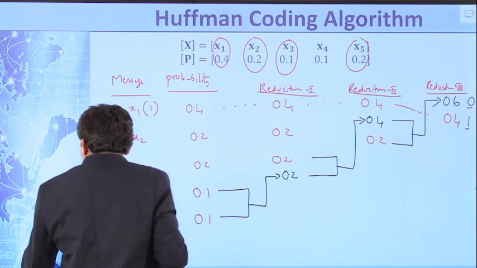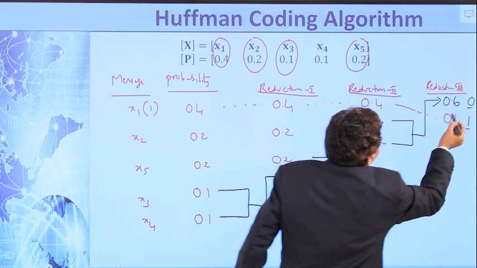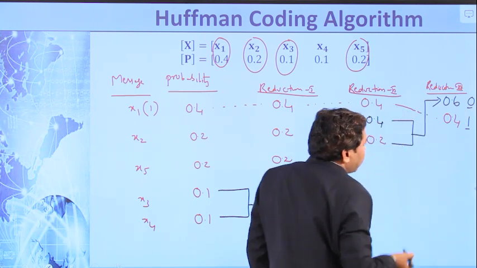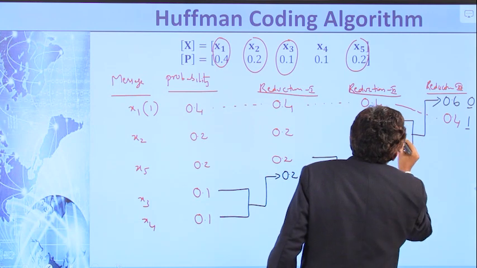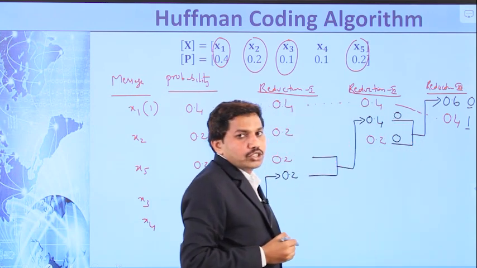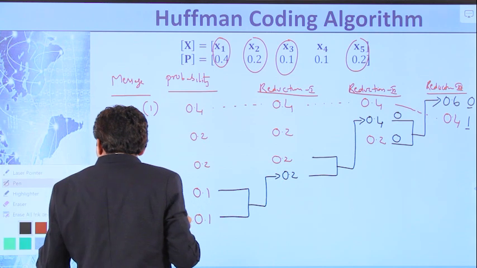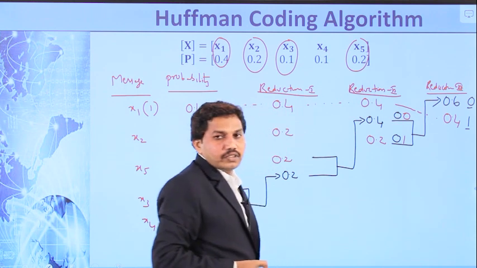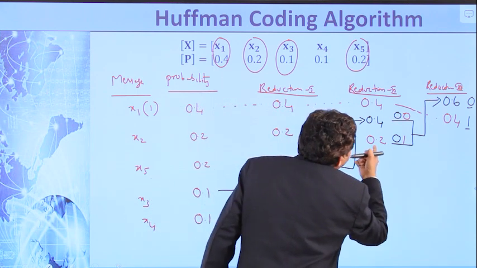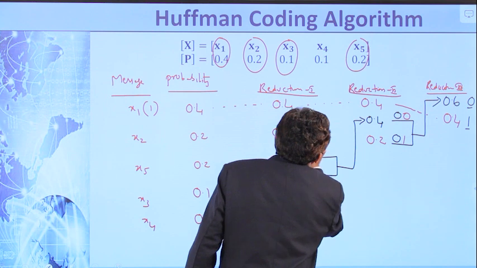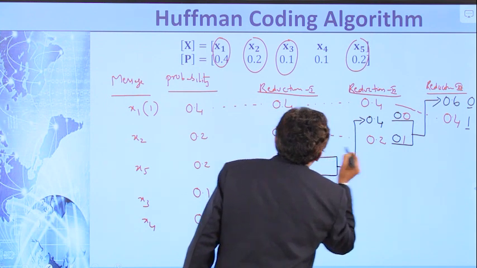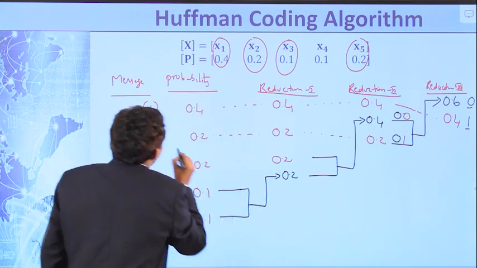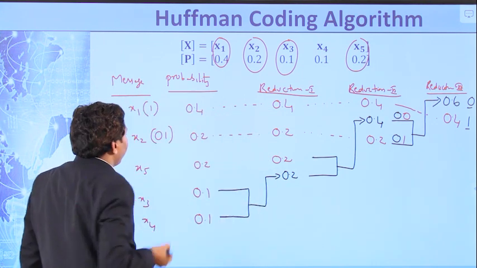Now, by adding this 0.4 and 0.2, we obtain 0.6. That indicates binary 0 is common for these two probabilities' codes. Assign binary 0 to the upper probability and 1 to the lower probability. See here, this 0.2 is nothing but this 0.2, so this 0.2 means this one. So the code for x2 is 0 1.